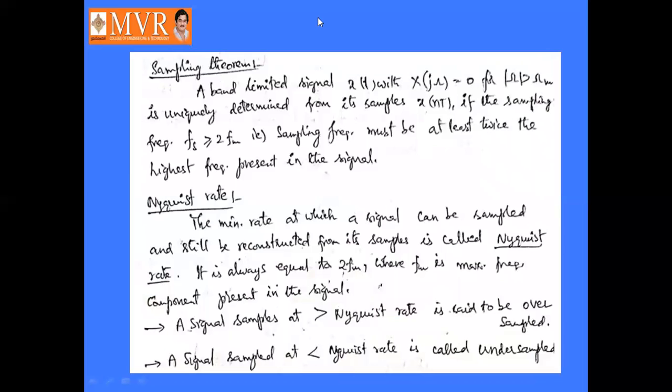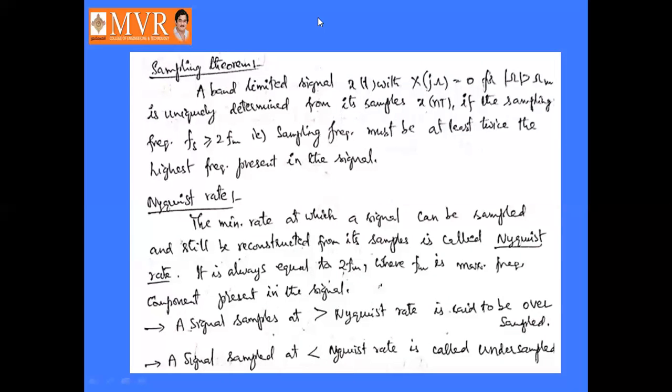So now finally the sampling theorem is defined like this. A band limited signal x of t, with X of jω equal to 0 for mod ω greater than ωm, is uniquely determined from its samples x of nT if the sampling frequency fs is greater than or equal to 2 fm. Fm means highest frequency component. So the sampling frequency must be at least twice the highest frequency present in the signal. That is the main condition of the sampling theorem.